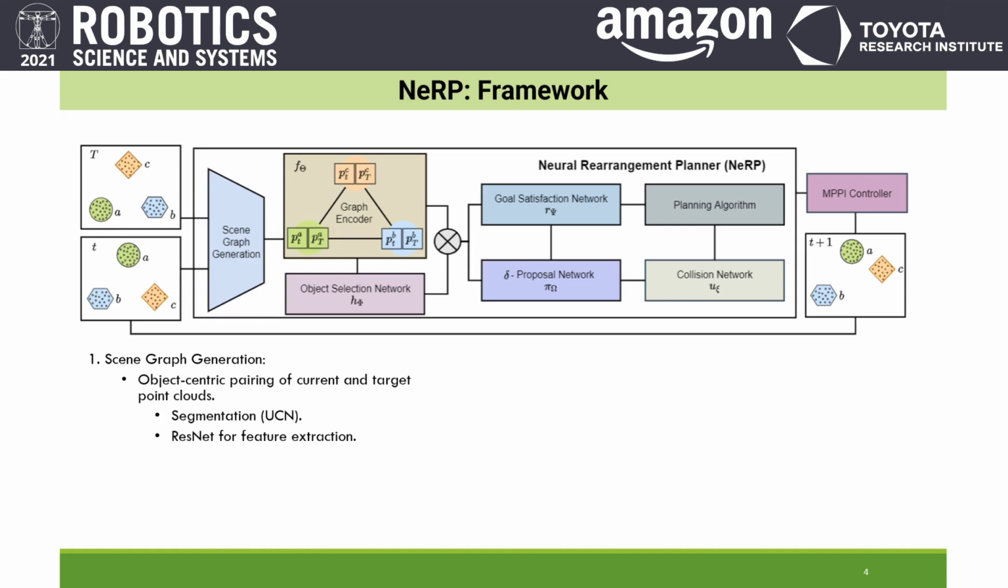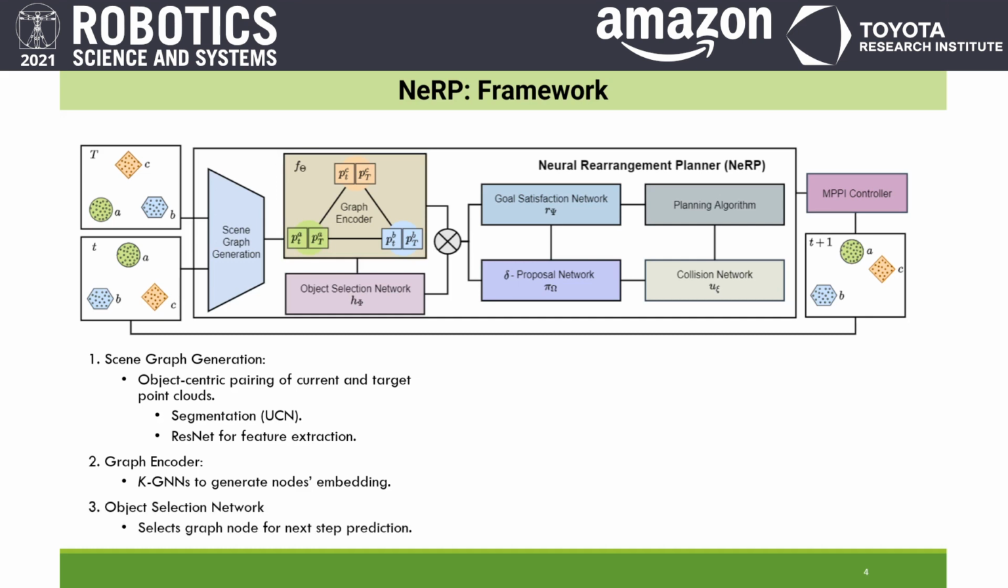The generated undirected scene graph is then given to a higher order graph neural network known as KGNN to generate node embeddings. The object selection network takes all the node embeddings and selects a node for the next step prediction. This node corresponds to a particular object in the given scene information.